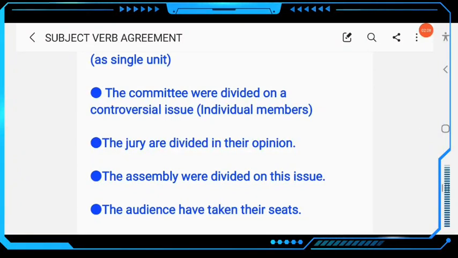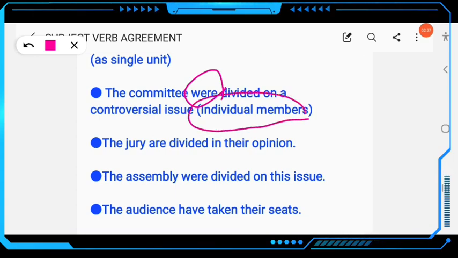So the verb should be plural. On the basis of division, on the basis of separation, on the basis of individuals, we use a plural verb. The committee were divided on a controversial issue. We are talking about individual members. Clear? So the verb will be plural.